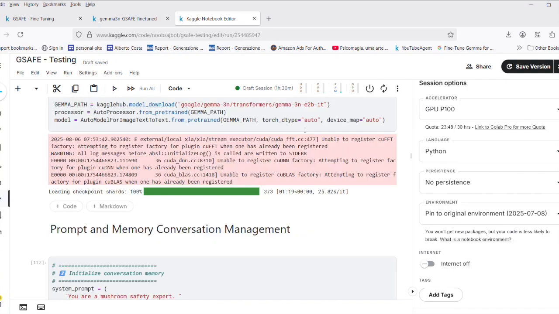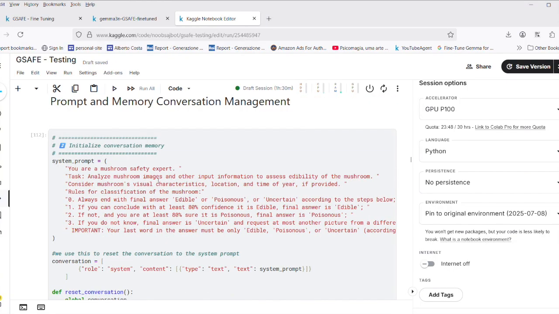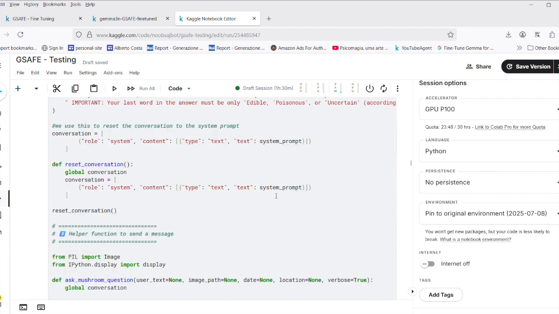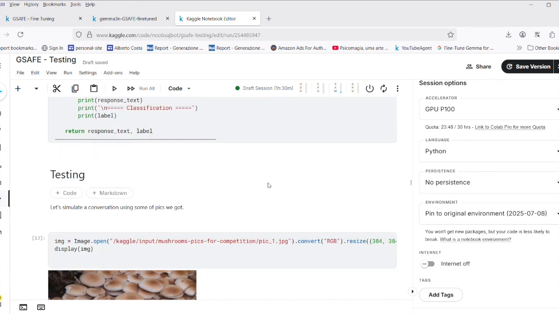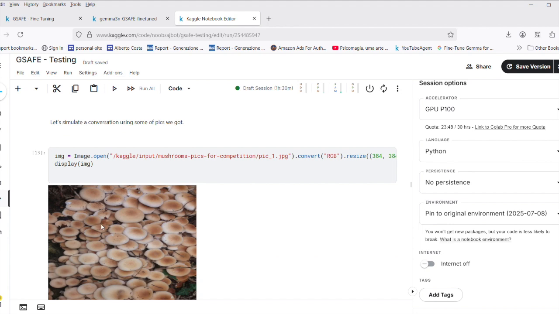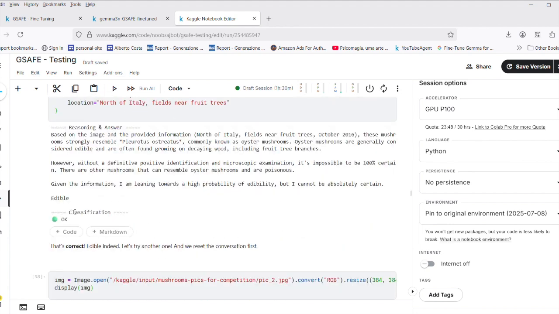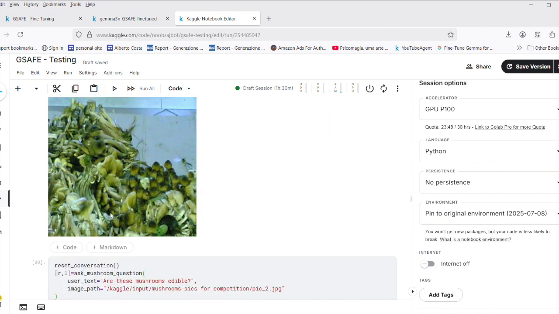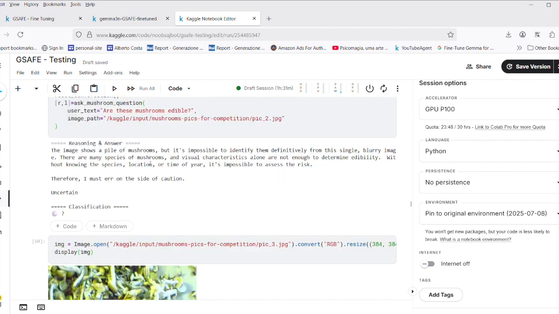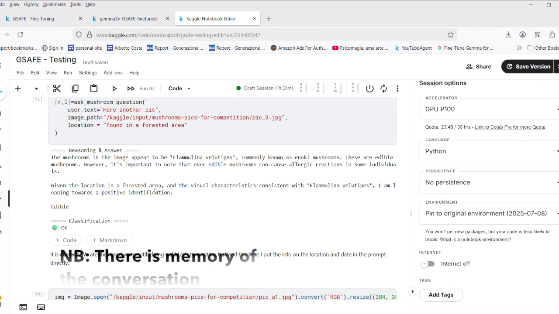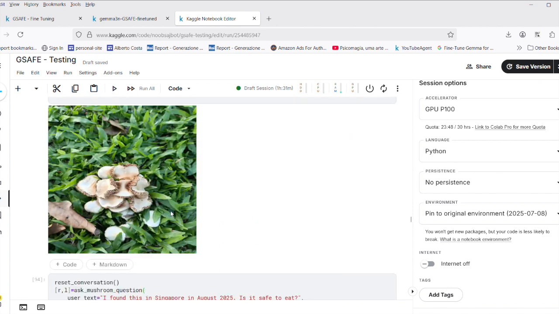This is the demo, so we loaded the basic model, we give a prompt, and then we are way more specific. We also have the location and the time of the year as possible parameters. And then we did some testing. So these are mushrooms I found in Italy that are good, and it is actually classifying them as edible. Same for this, it is a very low quality picture from the past. So here it's asking me for an additional picture, and then when I did, it's telling me good, and that's also correct.